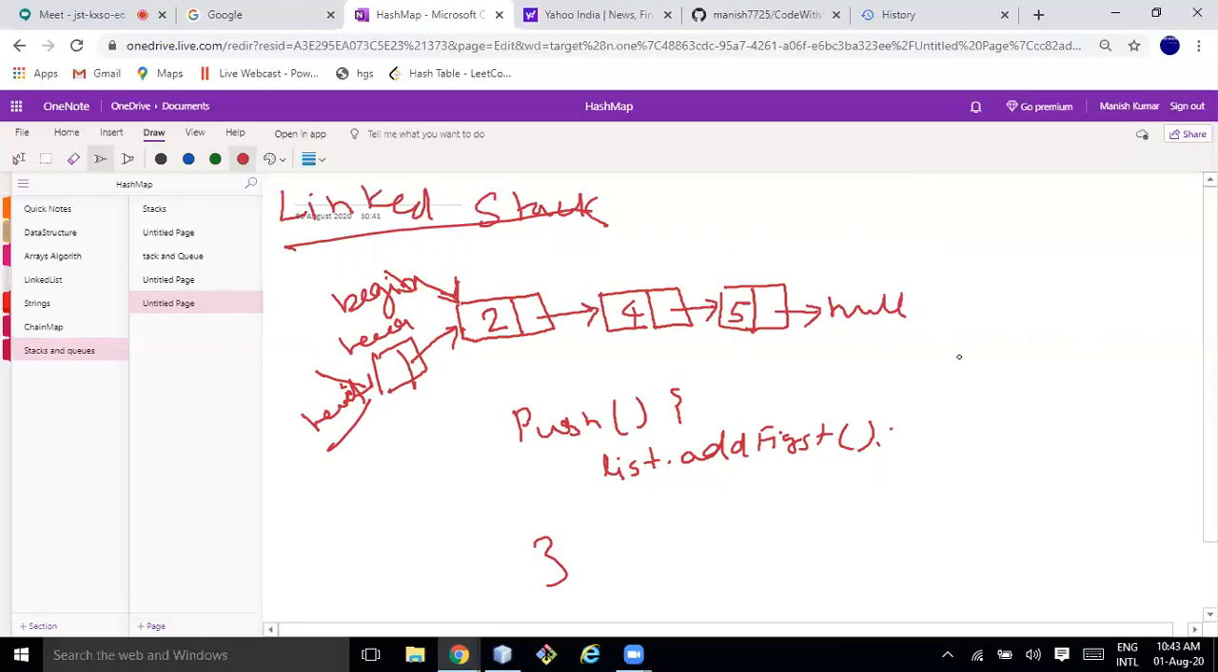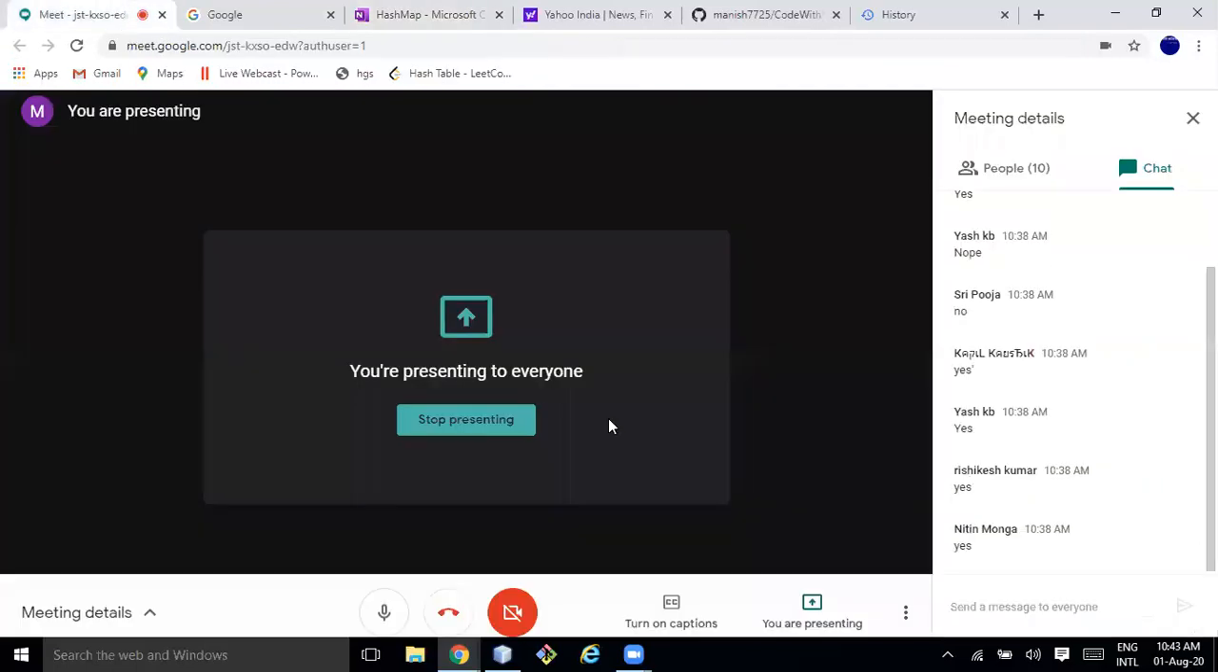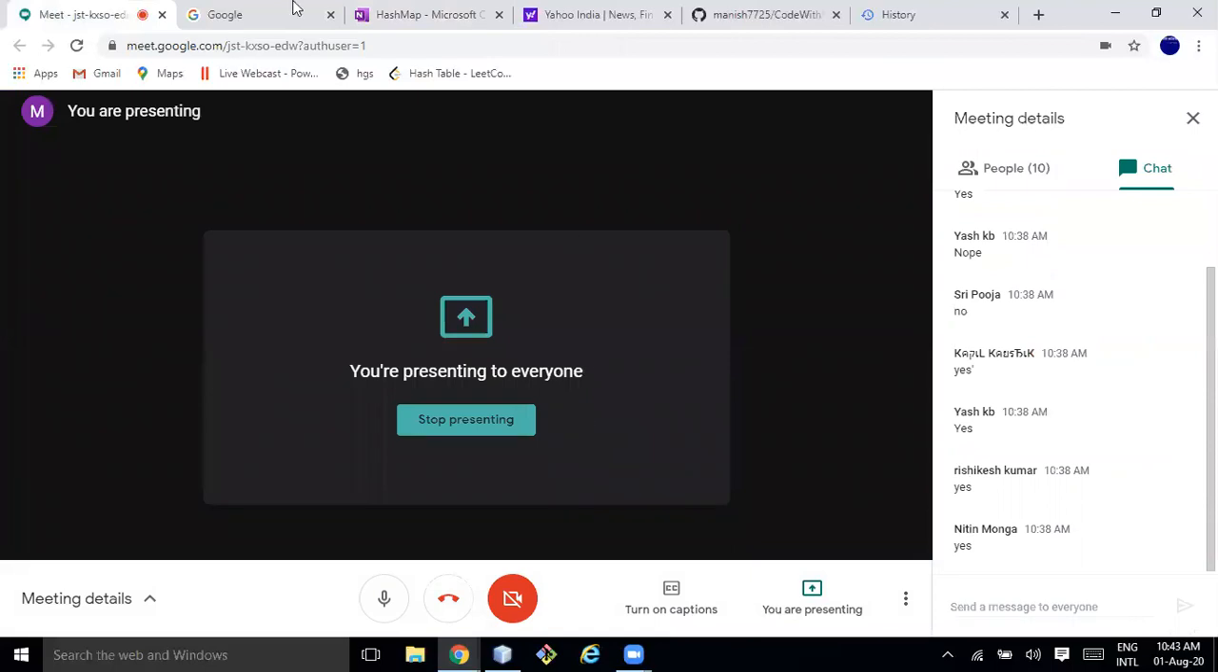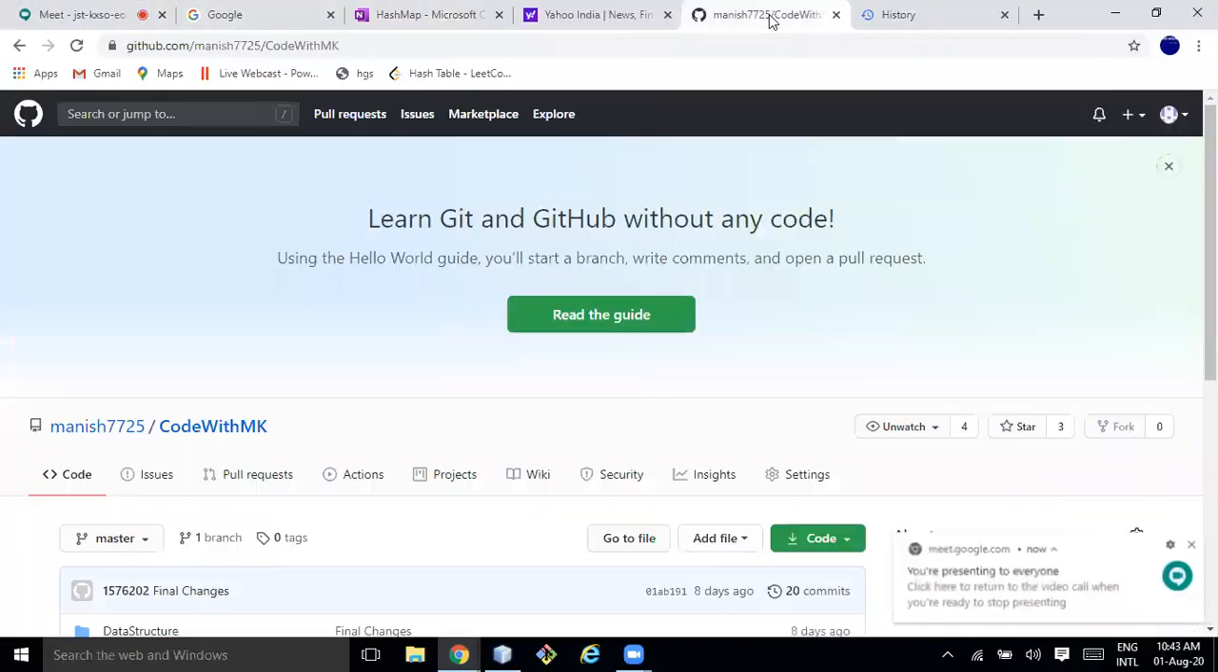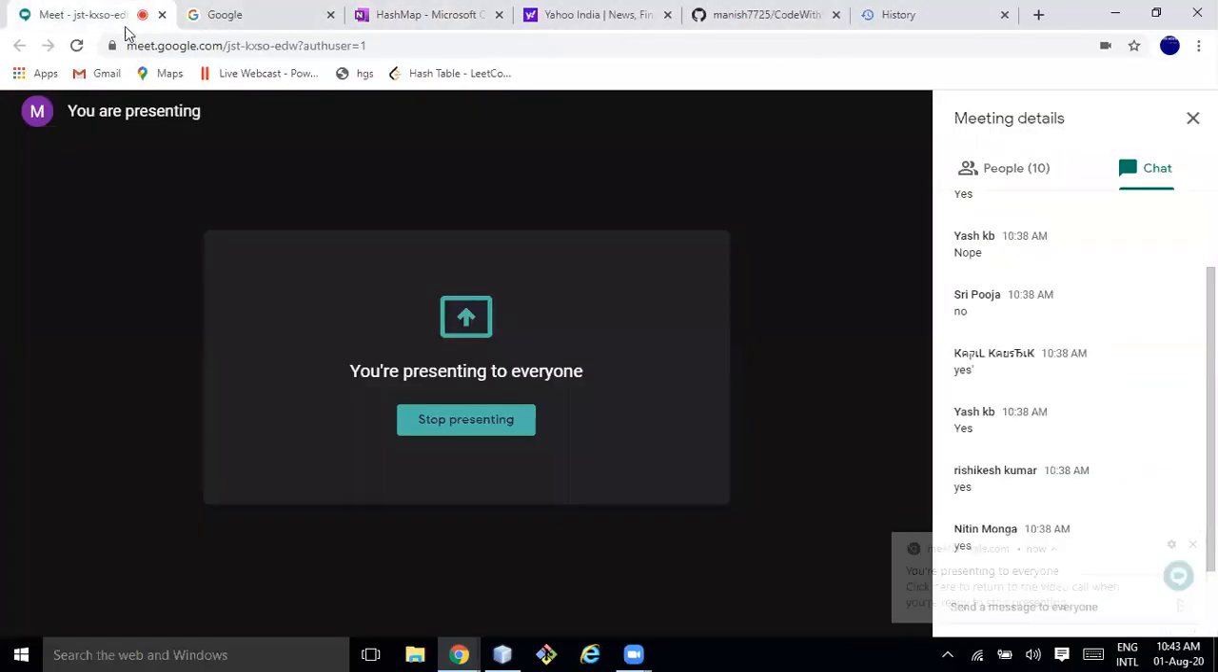But if pop, again I can do list.removeFirst, right? Remove first is also simple. So head will be pointing to this one, and this node will be deleted. Make sense?